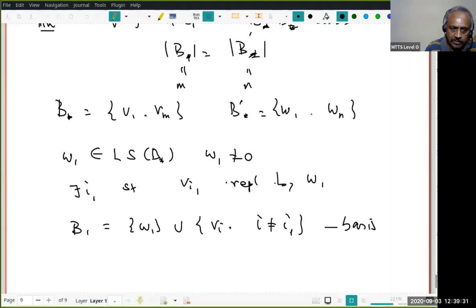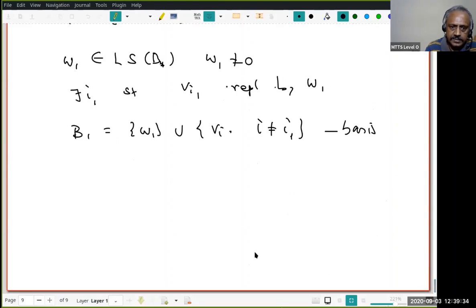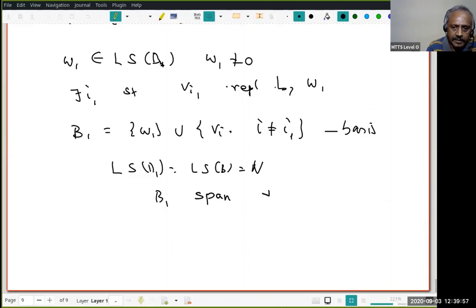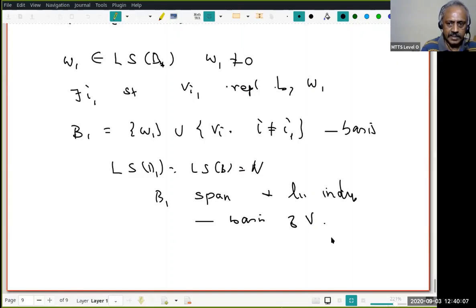Okay, just understand how we concluded that. We know LS of B1 is LS of B, but LS of B is V. That means B1 spans V. Therefore, B1 is a spanning set of V. And we also said, since B is linearly independent, B1 is also linearly independent. Therefore, B1 is a spanning set and linearly independent. Therefore, by our characterization of basis, B1 is a basis of V. You understood that?